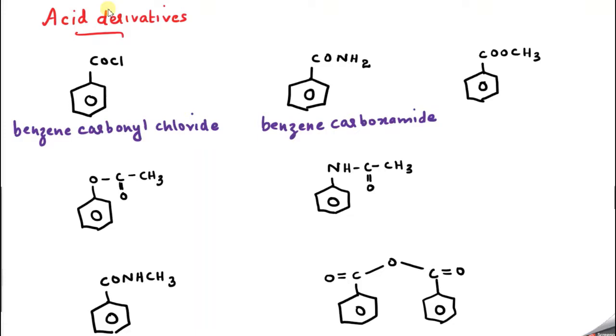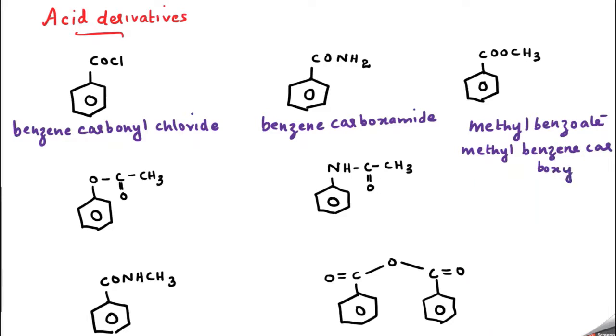Now, what about the next one? This is an ester, COOR. We know that for an ester the name is alkyl alkanoate. Here the remaining part is the benzene ring. So the alkyl connected to O is CH3, so we say methyl benzoate. Either we can say benzoate, or the more correct one is methyl benzene carboxylate.